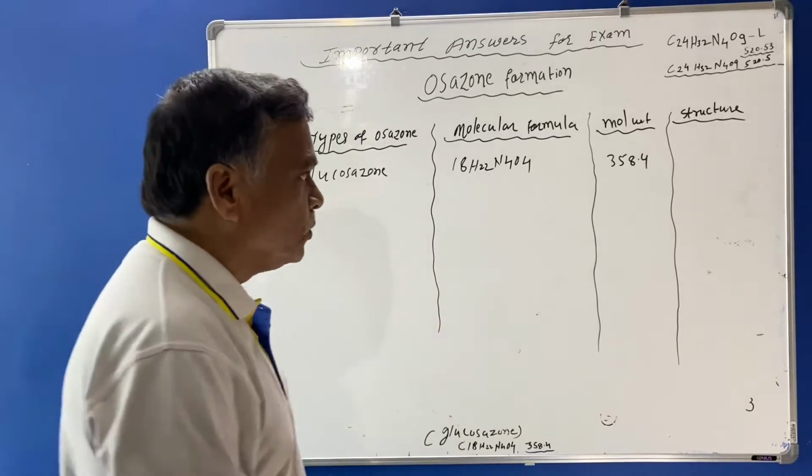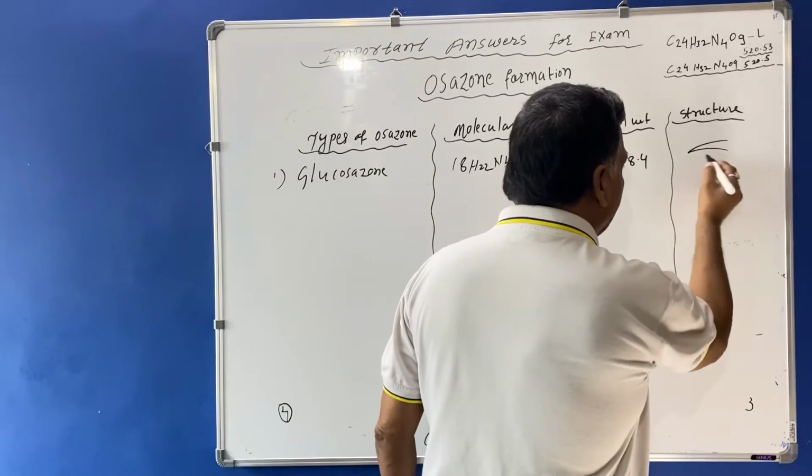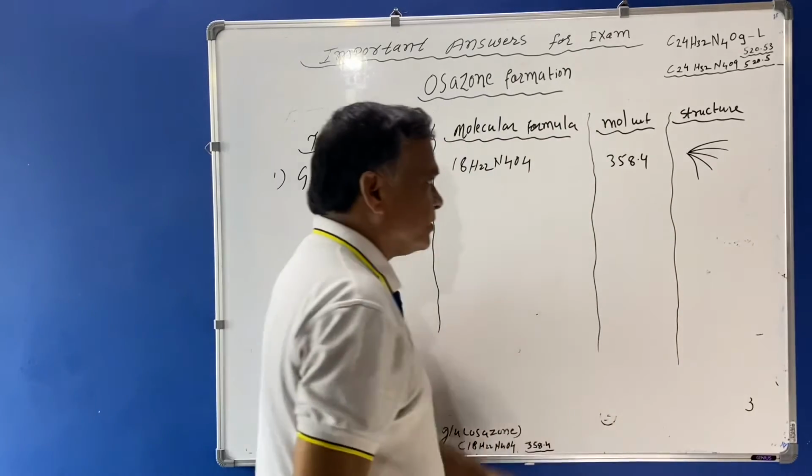The structure of glucosazone is needle-like or broom-like.